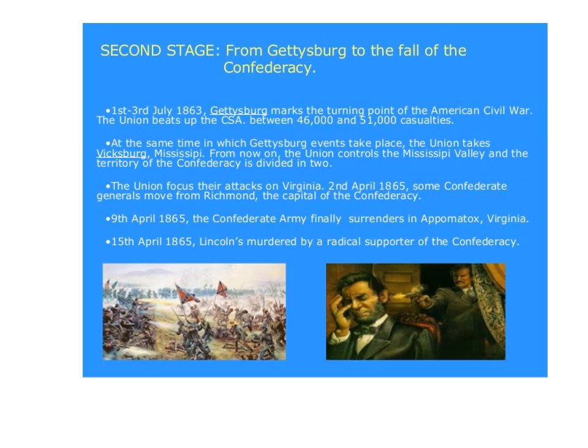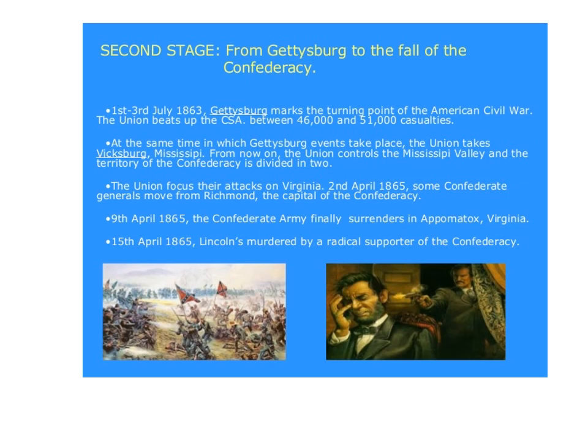The Union beats the CSA, with between 46,000 and 51,000 casualties. At the same time as the Gettysburg events, the Union takes Vicksburg, Mississippi. From now on, the Union controls the Mississippi Valley and the territory of the Confederacy is divided in two.